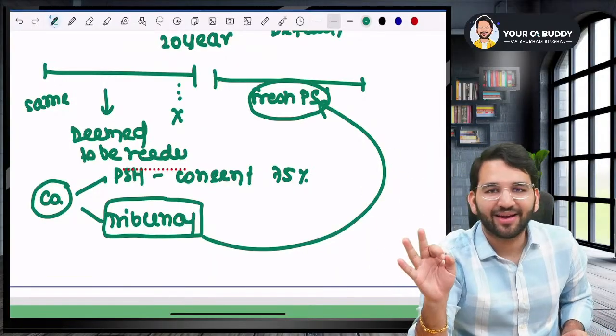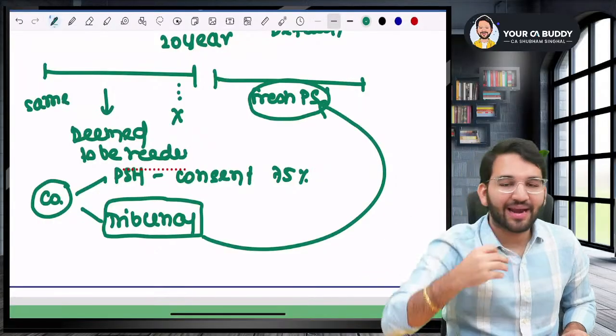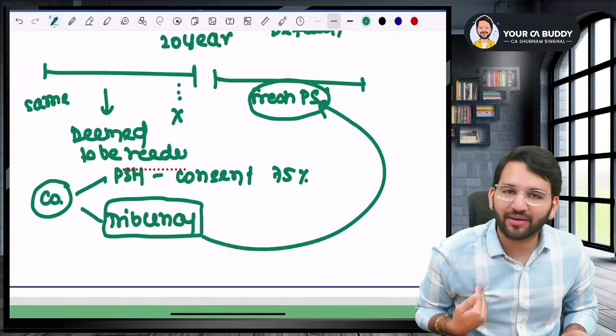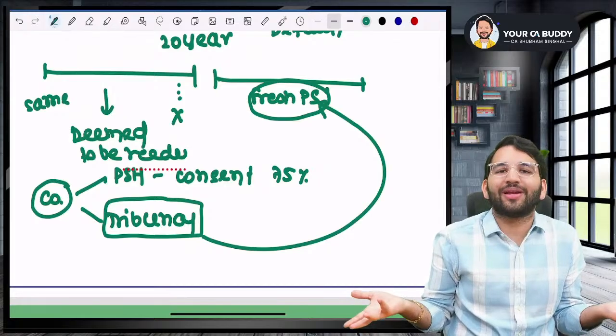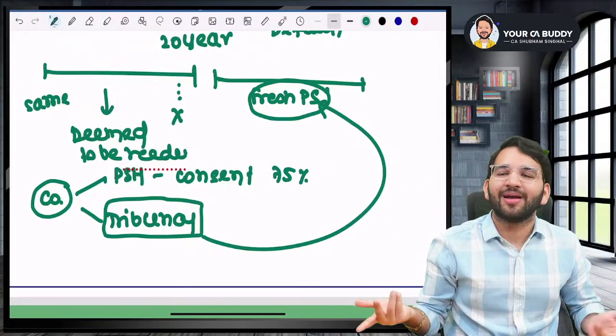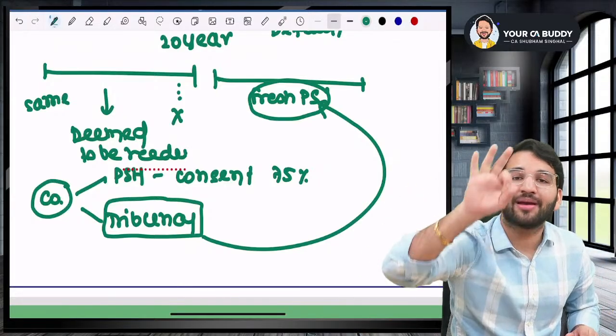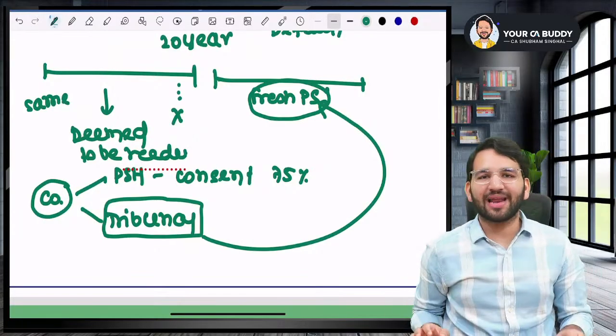Sir, in reality, no transaction will happen. In reality, neither will I give you 1 crore nor will you return that 1 crore, because I don't have that 1 crore. I don't have money to redeem. So, in reality, no transaction will happen. In reality, only an accounting entry will happen.